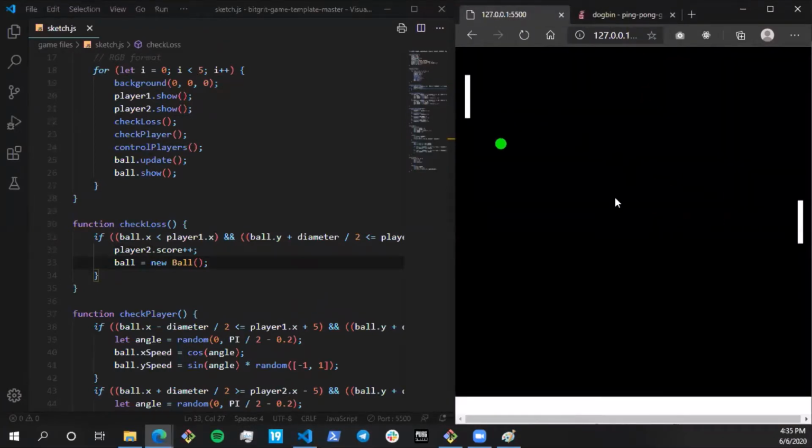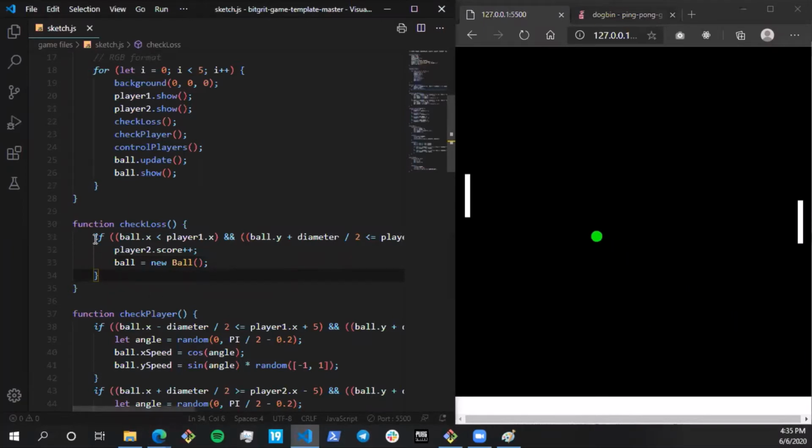We are not displaying the score, but actually it's been counted. Hopefully you guys saw that it got spawned again. The moment it's losing, it's spawning again.